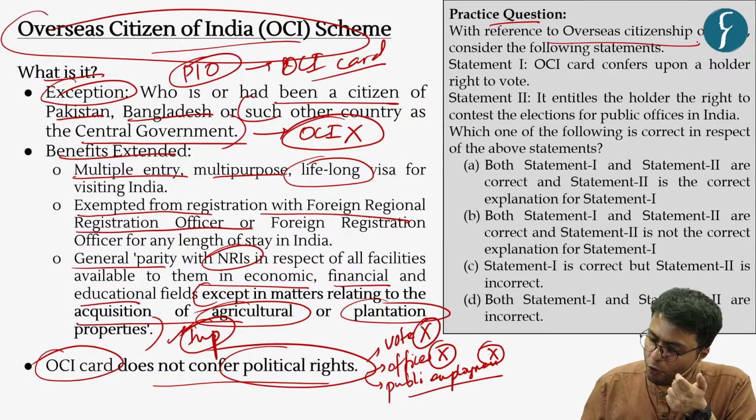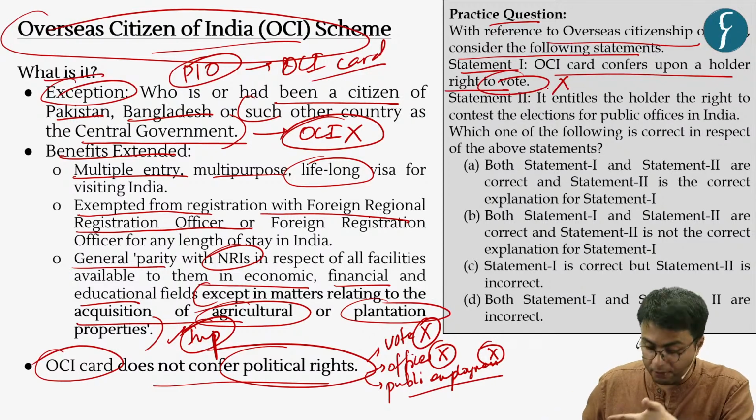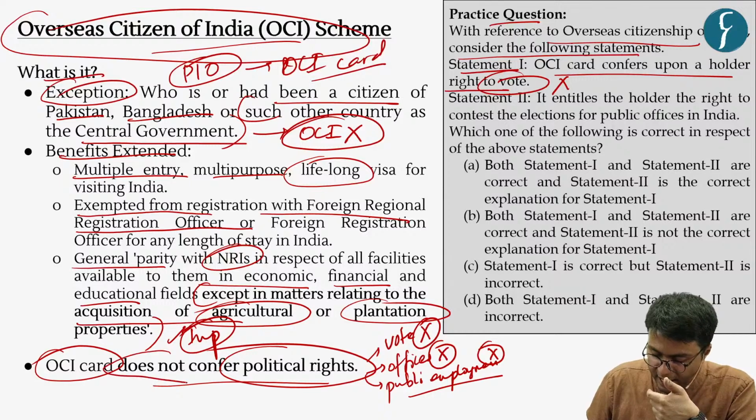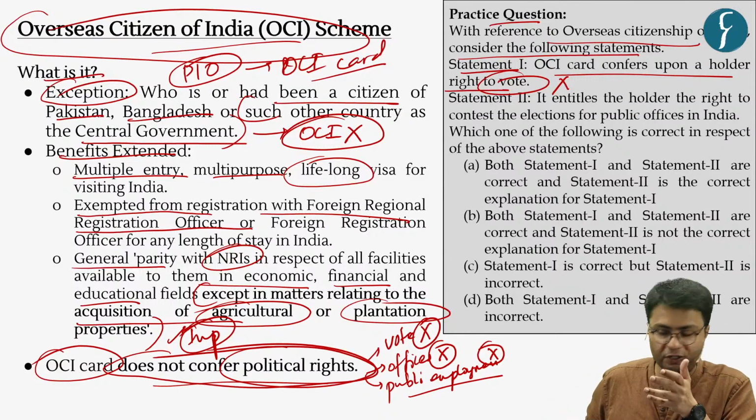With reference to Overseas Citizen of India, consider the following statements. Statement 1: the OCI card confers upon a holder the right to vote, which is an incorrect statement because I have already highlighted it does not confer any form of political rights to the beneficiaries.